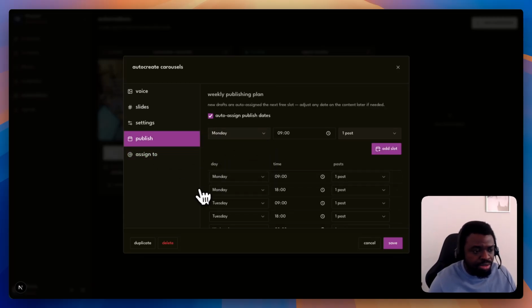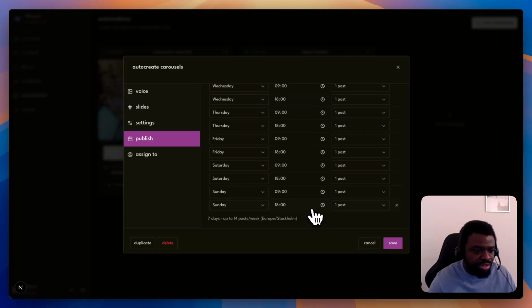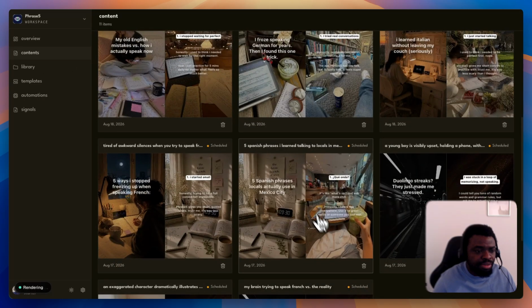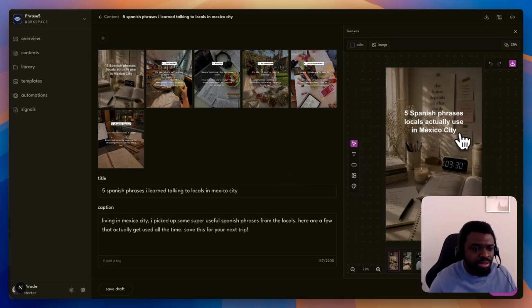For this automation, I have set up contents for twice a day, and this is by default. If you're not satisfied, if you want just once a day, then you can remove one of these. Here is the content that it generated. If I take this, you can see the content it generated.